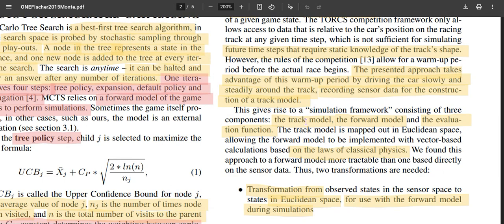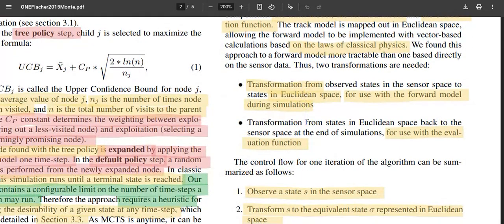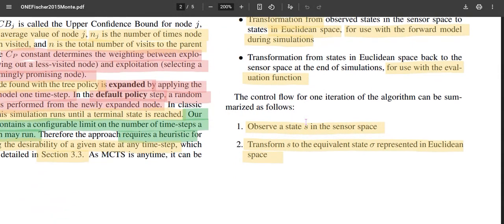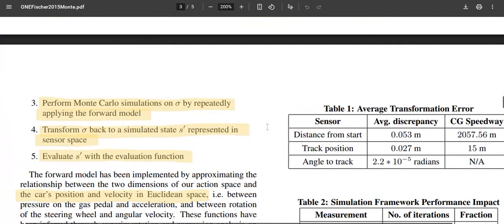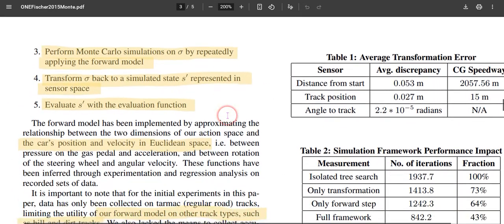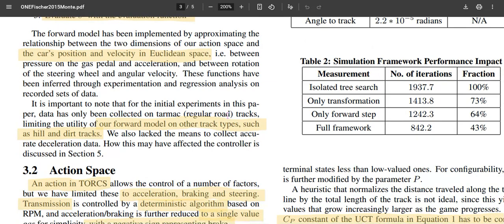Then the forward simulation has to be applied in different samplings. For each sample, the forward simulation shows which samples have gone out of the track and which sample has given a promising direction. Based on the evaluation function, it will decide that. Once that is done, we transform back to the sensor data, and the particular acceleration and steering will be applied, and the training strategy will keep on going.